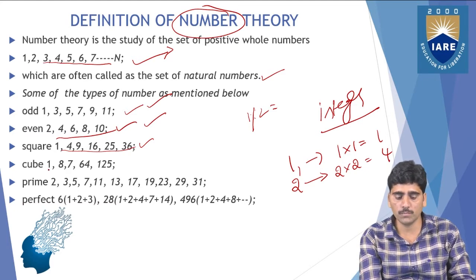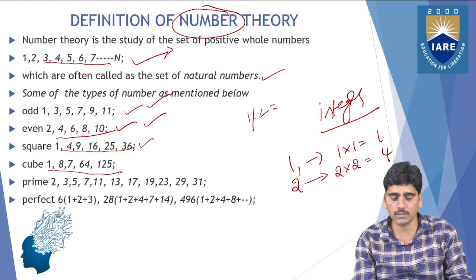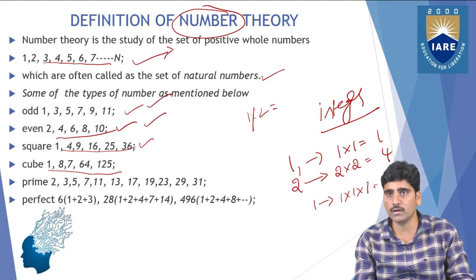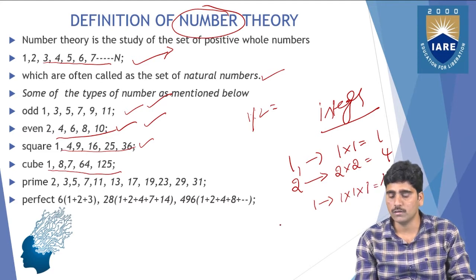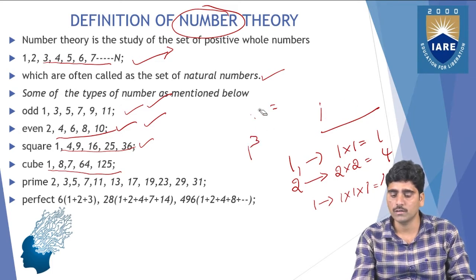And next, cube of the numbers. You can take any number and multiply it 3 times. So 1 into 1 into 1 equals 1, that is 1 cube, so the cube of 1 is 1.